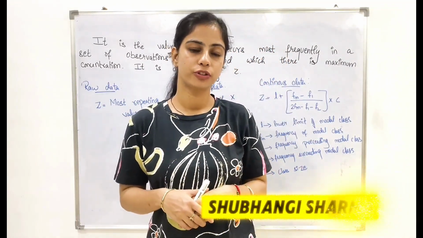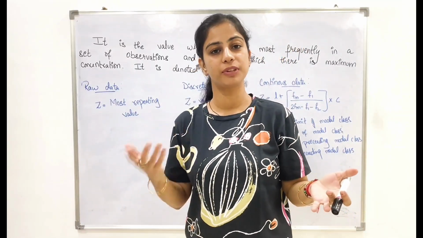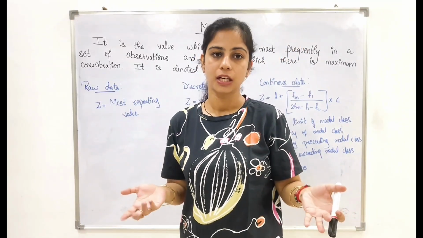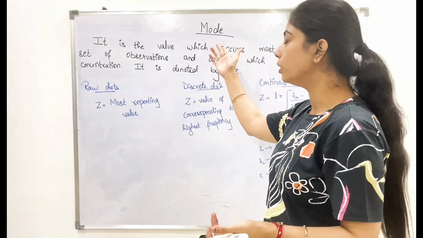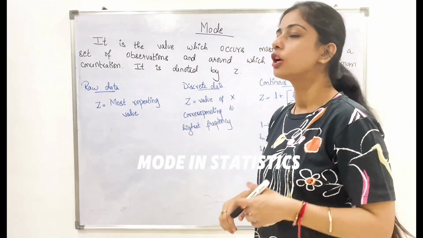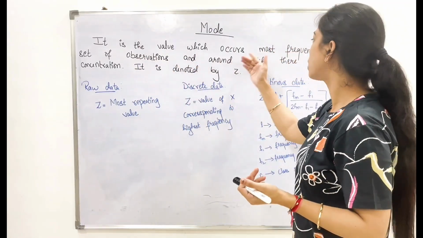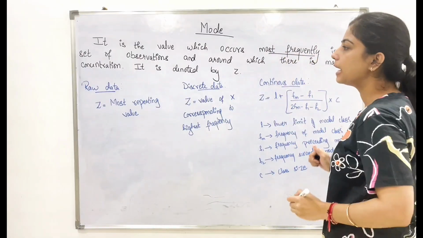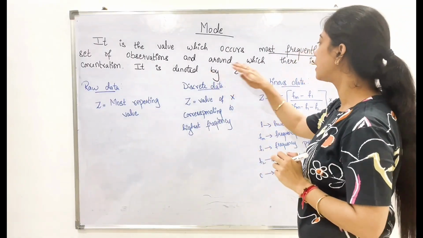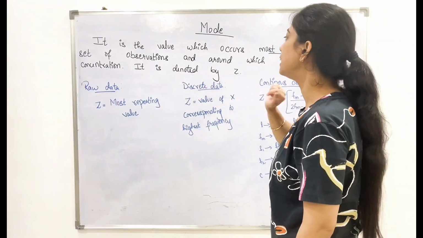So, the topic for today is mode. The next topic of positional averages. In the previous video, we have done median, which was one of the positional averages, and today we will be doing mode, the second positional average. So, let's understand what do we mean by mode. It is the value which occurs most frequently in a set of observations and around which there is maximum concentration. It is denoted by Z.